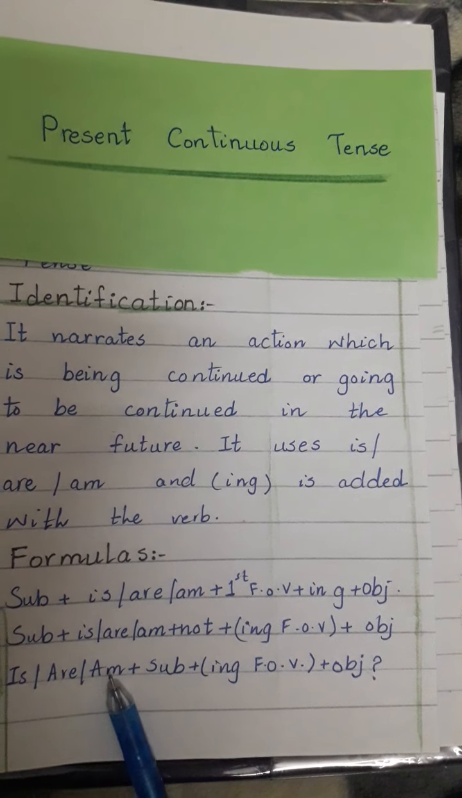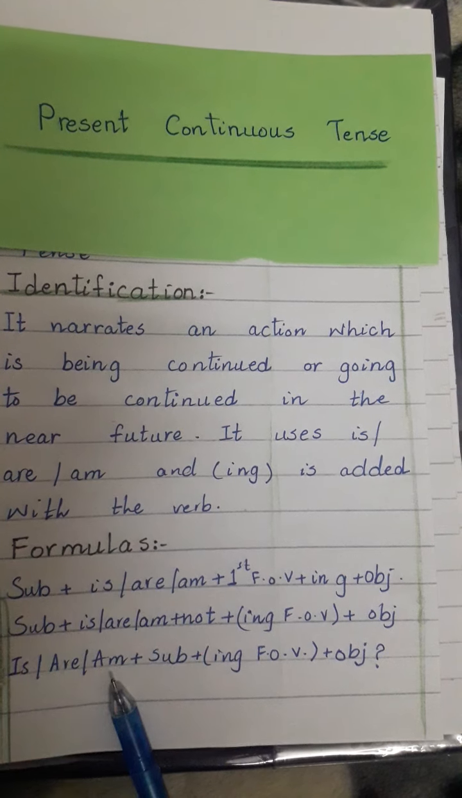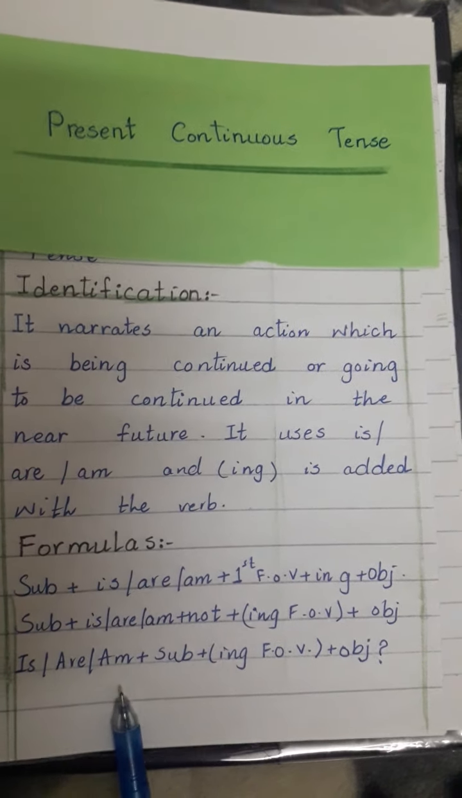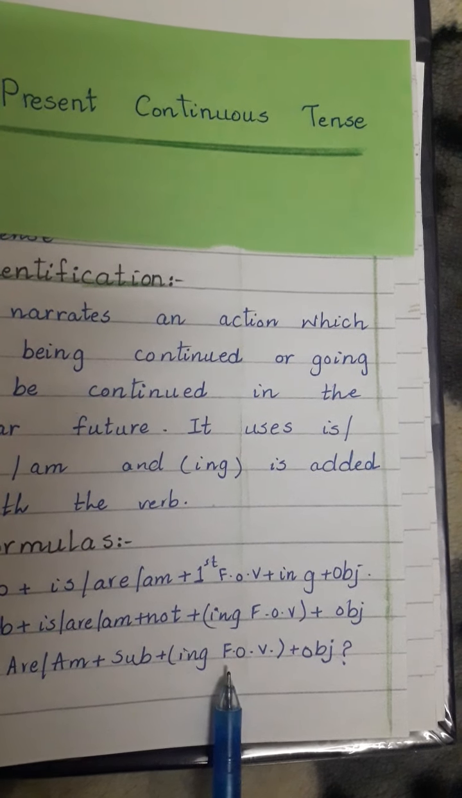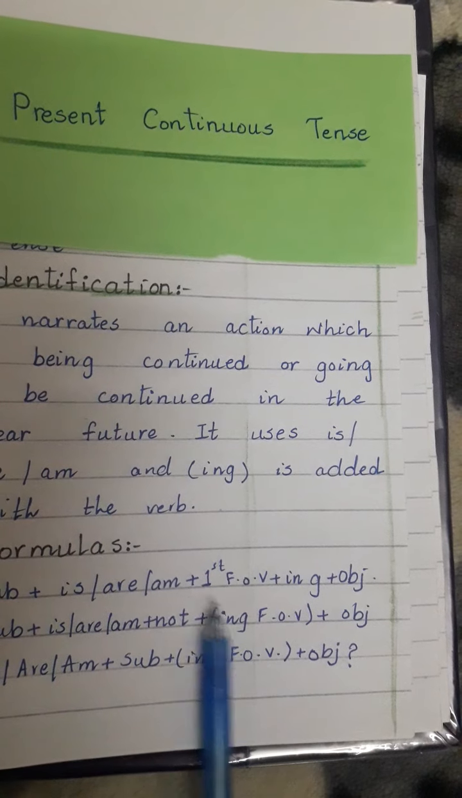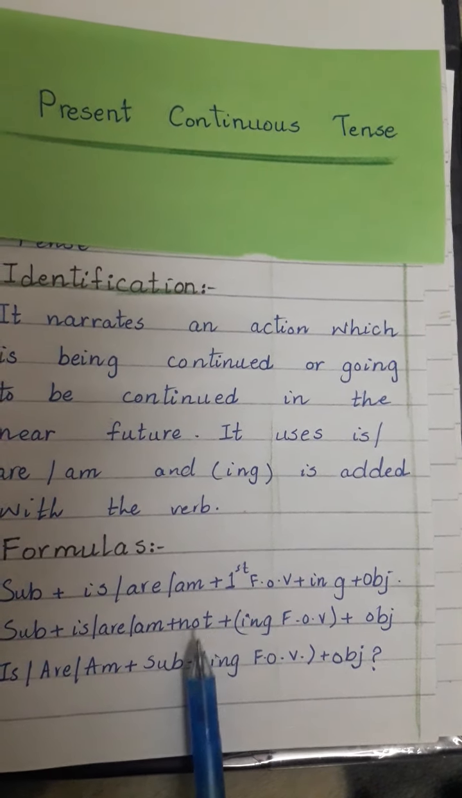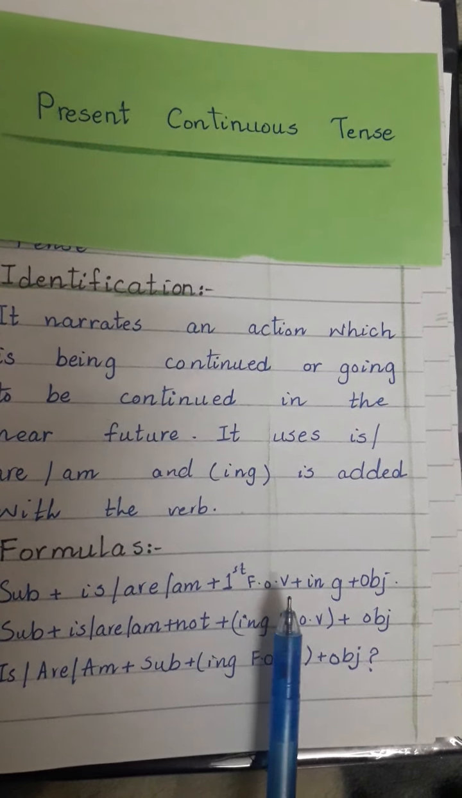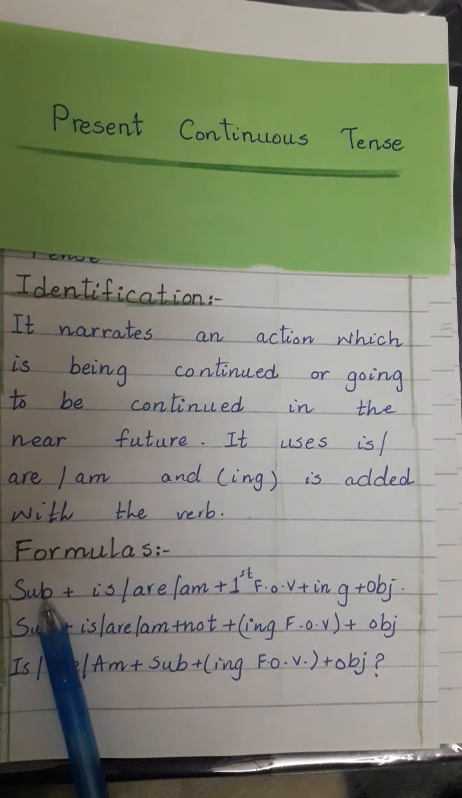Is, are, am come in the beginning because this is interrogative. In interrogative we always write the helping verb first, and then the subject, then the first form of verb with ing, and then the object. The same in all these tenses. In positive, negative, and interrogative we will use the first form of verb with ing and is, are, and am according to the subject.